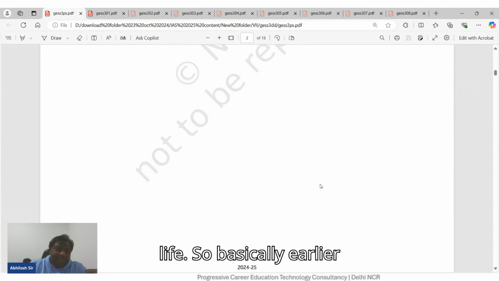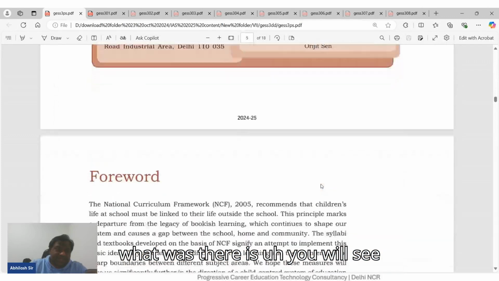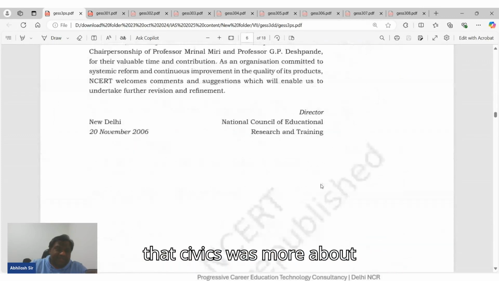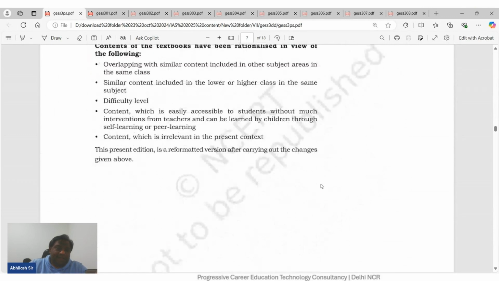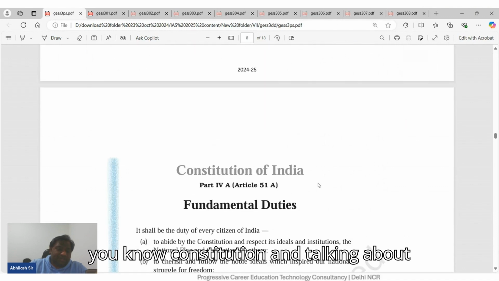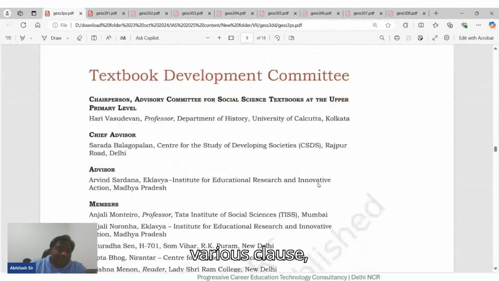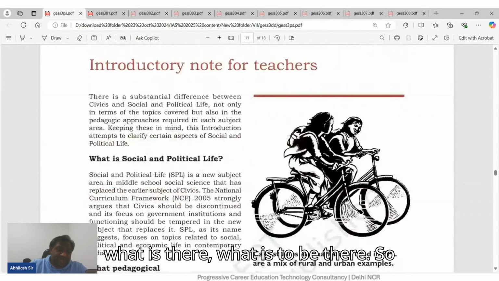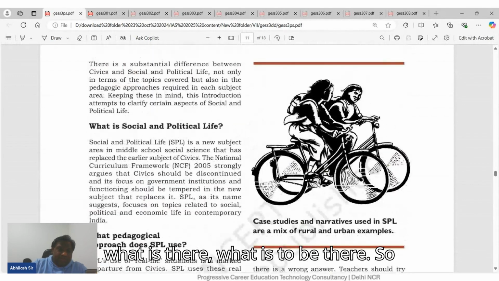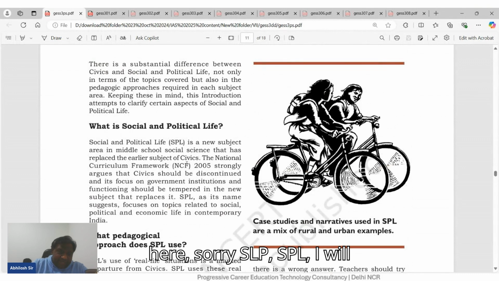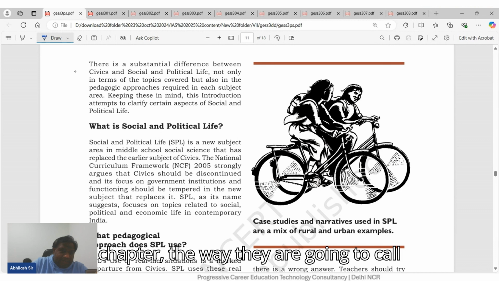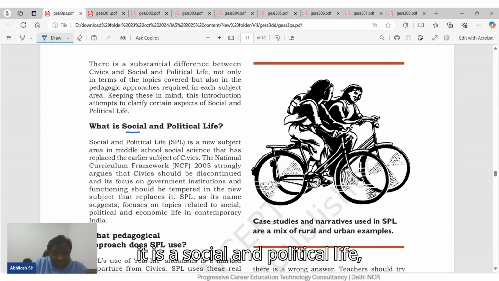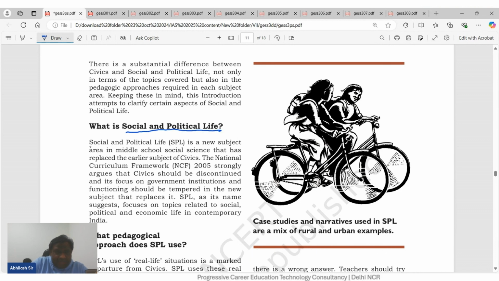Basically, earlier civics was more about the constitution and talking about various clauses, what is there, what is to be there. So here, sorry, SLP, SPL, I will correct myself. The way they are going to call it is social and political life.